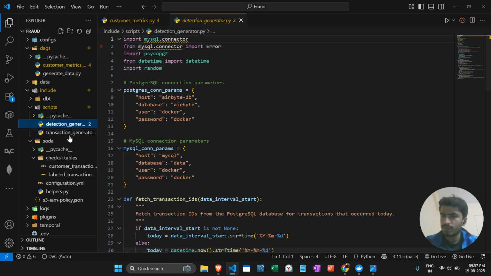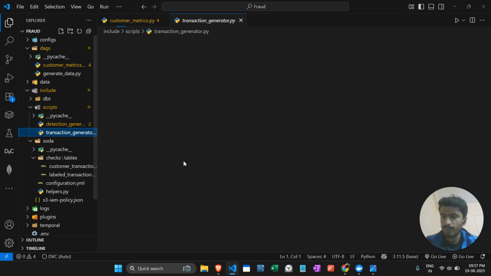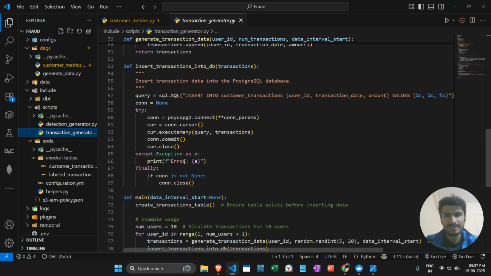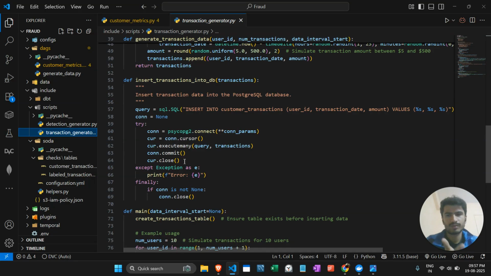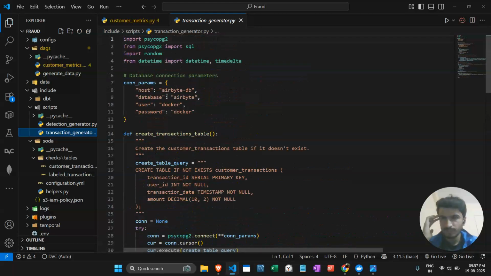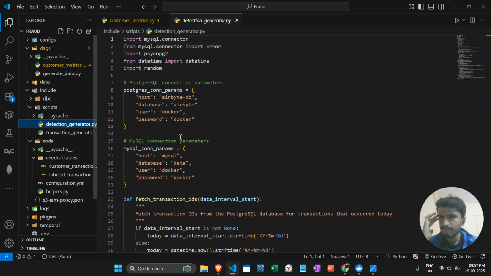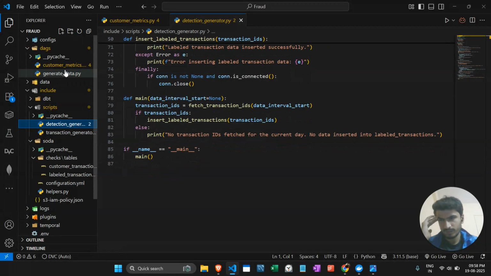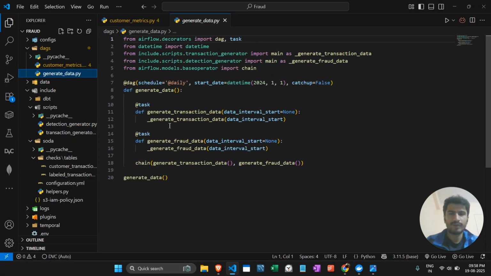Here we are randomly creating data and inserting the data set into their particular servers, in the two servers, the PostgreSQL server and the MySQL server. That's our code for that. These are the dependency files. This is our DAG file where we are performing the DAG tasks. There are two tasks which will create the two data sets.